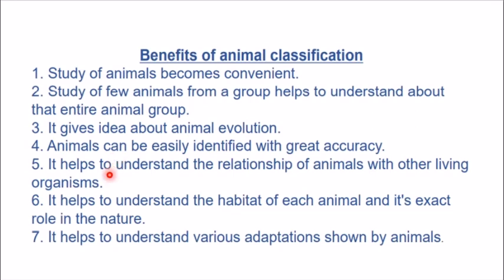We even come to know about their habitat, about their nature, if they are shy, or what type of animal it is, whether it is a herbivore, a carnivore, and also what are the different adaptations that the animal has shown, what are the different changes that animal has shown because of the environment. So because of classification, we can study all these things of that particular animal. So that is why it is very important to classify animals, and these are the benefits of classification.